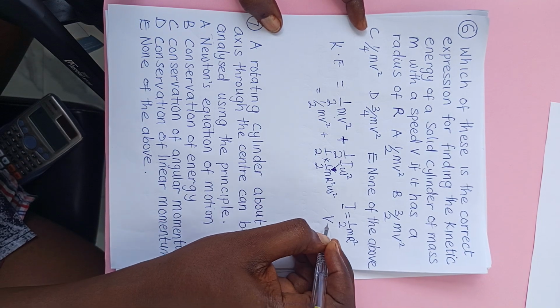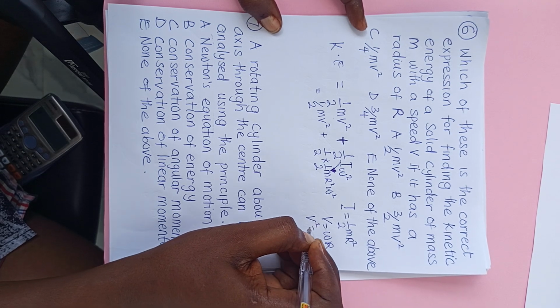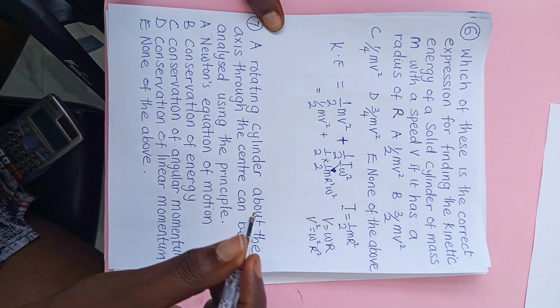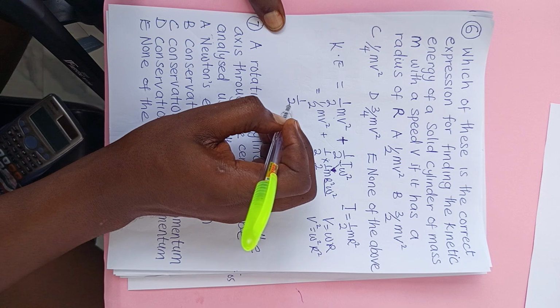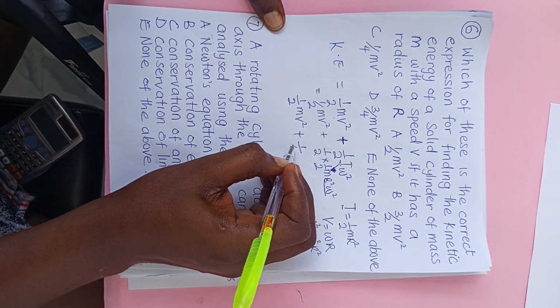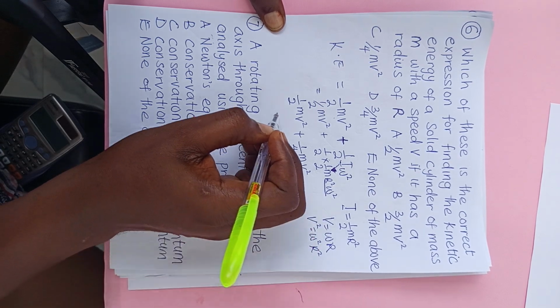Now don't forget that v equals omega r, and that means v squared is equal to omega squared r squared. So this place will be replaced with v. So I want to have 1/2 mv squared plus 1/4 mv squared, which will now give us what?